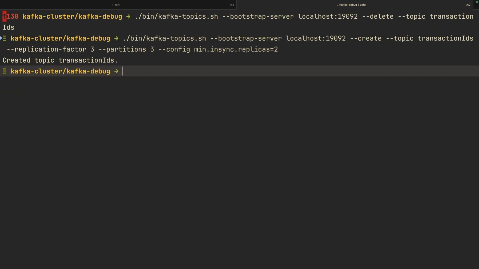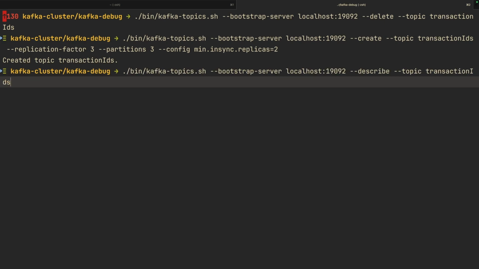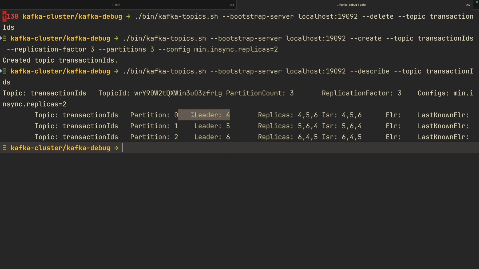We want to target the leader of partition 0 to crash or stop the broker while we are sending our message to that broker. This is to simulate broker failure. Let us check who is the leader of partition 0 by describing the topic we created. We can just describe the topic. As we can see, node 4 is the leader of partition 0 and we have 3 in sync replicas.